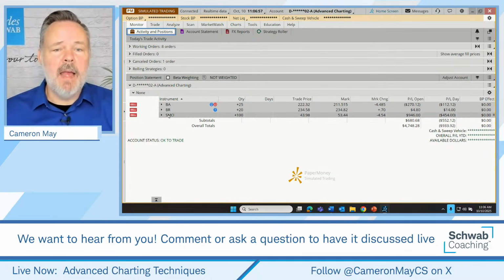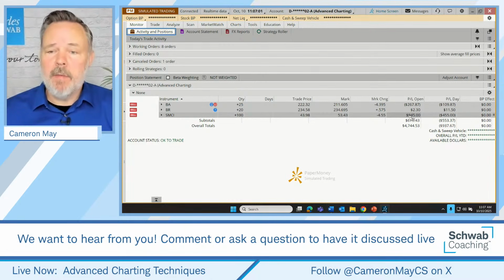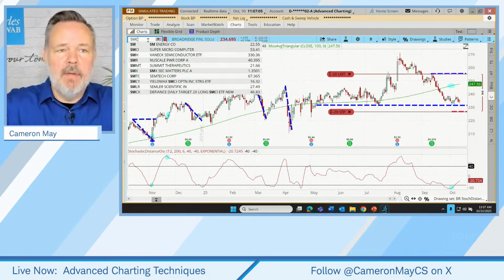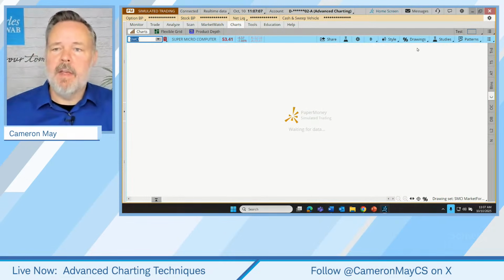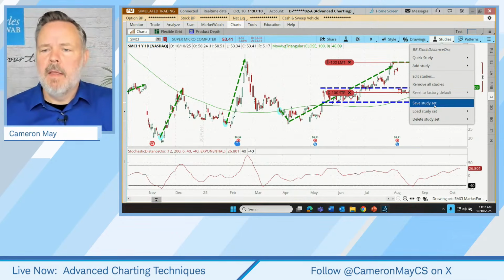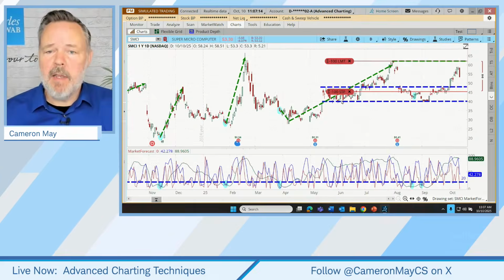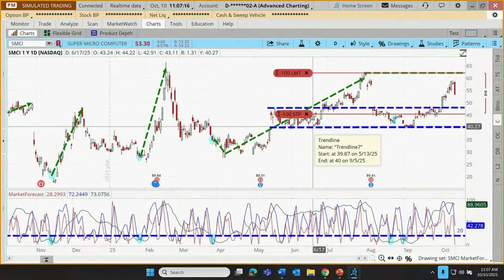Let's have a look at SMCI. So this trade has actually been doing quite well. We're up a pretty substantial percentage on this one. This was our SMCI market forecast trade. The market forecast tool is a tool that a trader can only find on Thinkorswim.